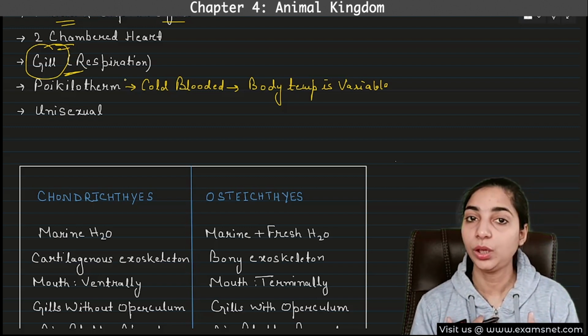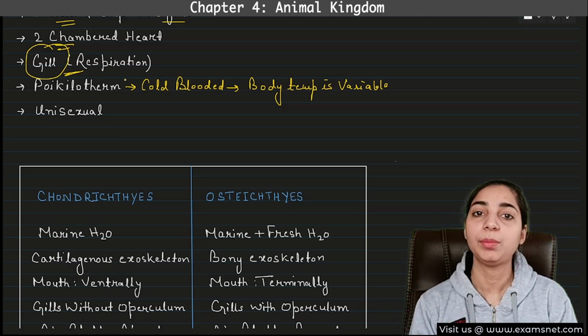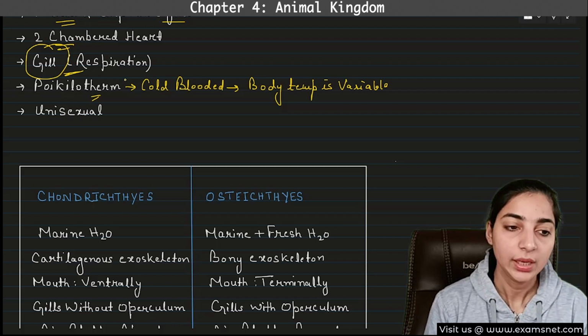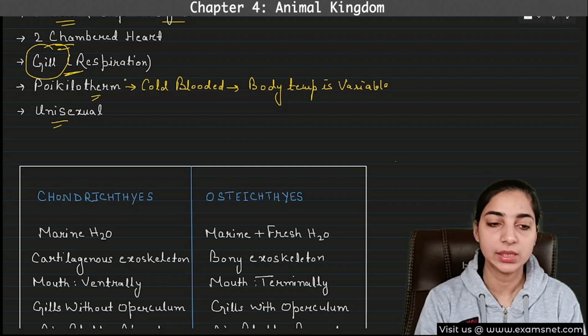Whereas we all human beings are warm blooded. That means in our body the temperature remains constant. And this is not the case in case of Pisces. And these are unisexual. That means the sexes are separate. Males and females are separate.